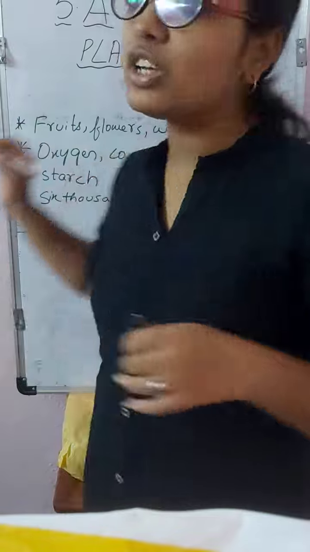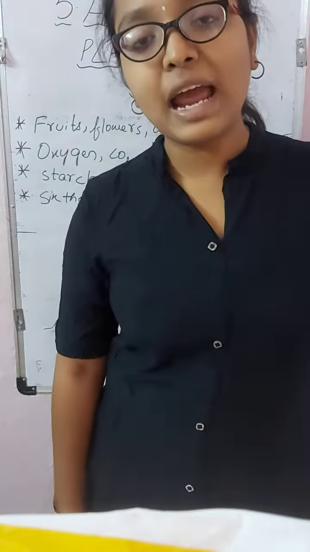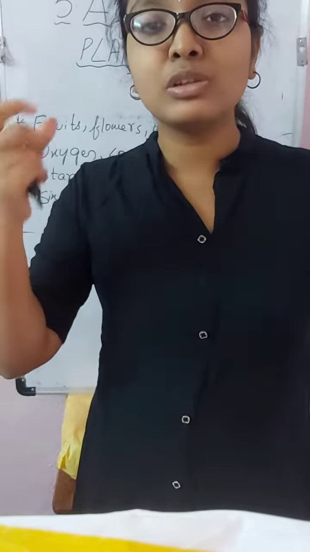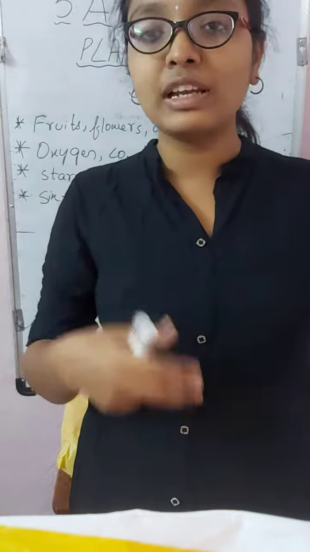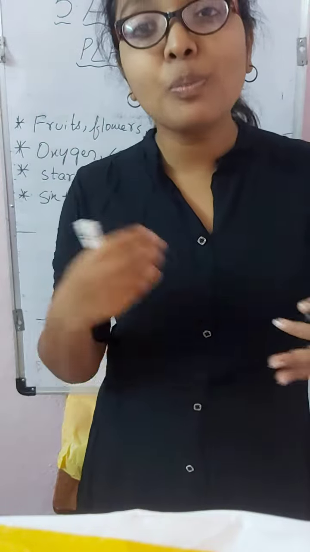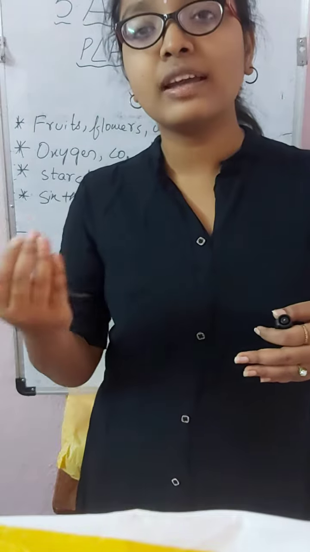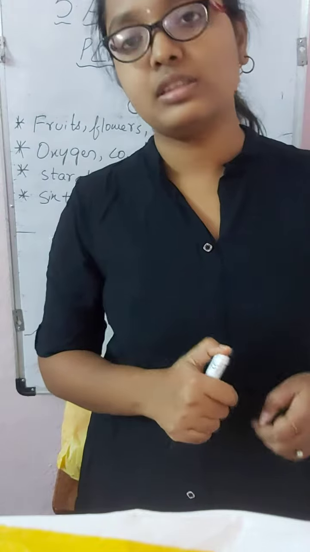We prepare our food by taking vegetables or fruits and cooking them, or we eat directly. But how do plants prepare their food? Plants prepare their food as starch, and that is photosynthesis.